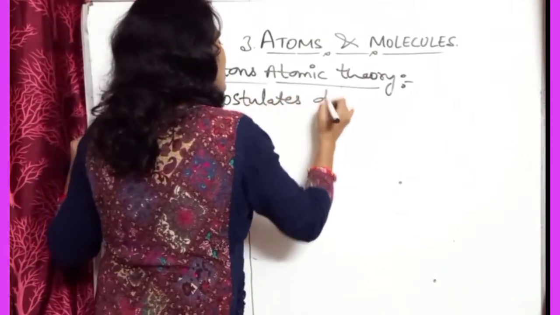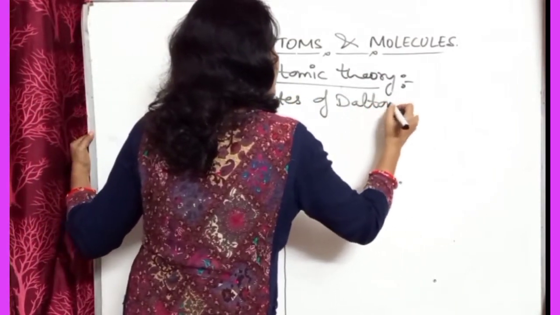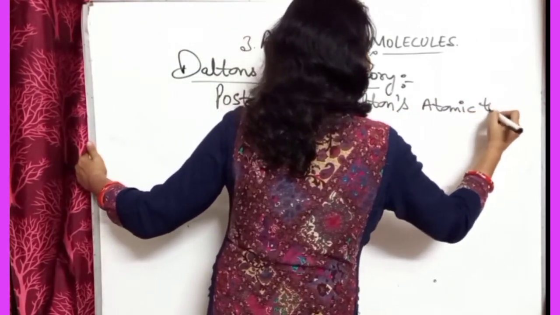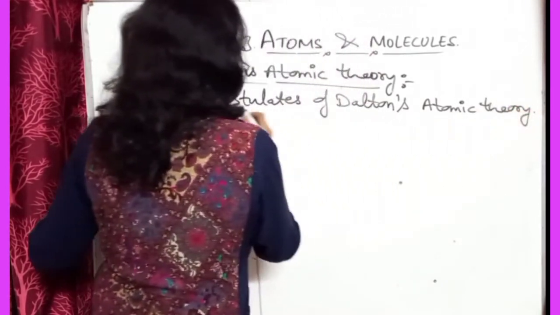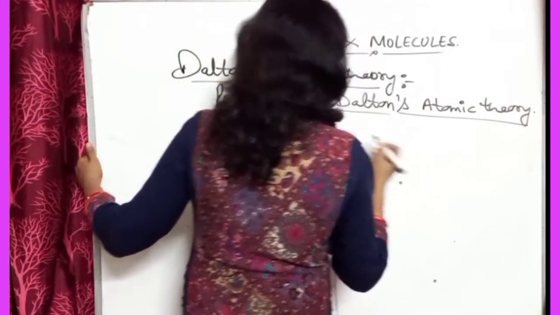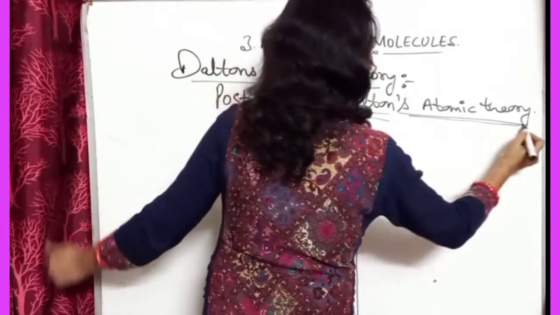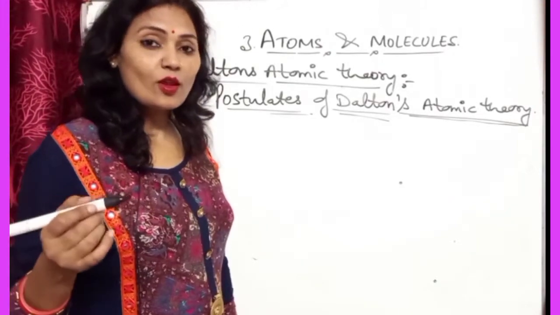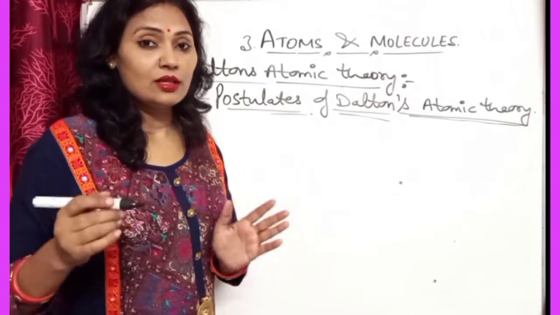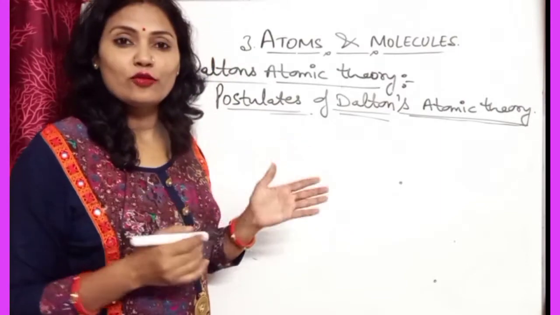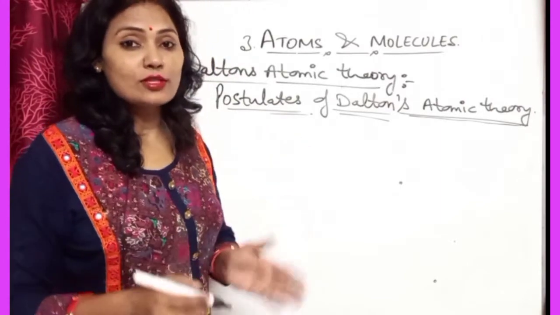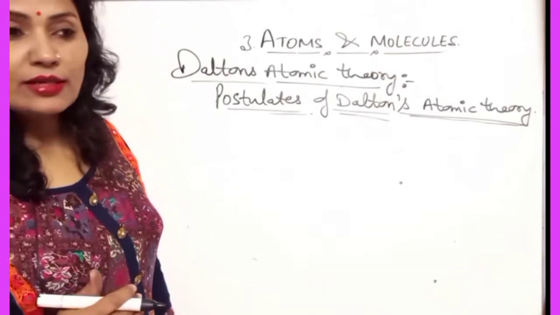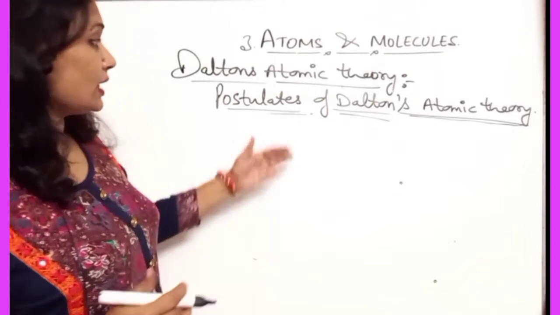These postulates also state the laws of chemical combination, mainly the law of conservation of mass and the law of constant proportion. So I want to discuss the main postulates of Dalton's atomic theory.